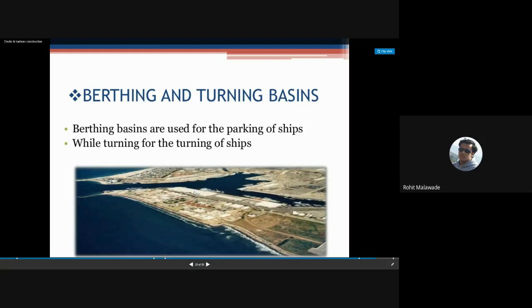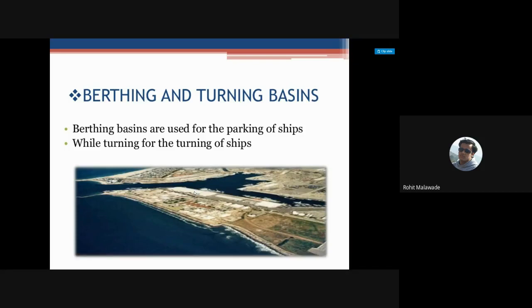Again, we need to take care that wherever your ships are going to berth or turn, an ample quantity of water should be there even during low tide. During high tides there is no problem with the water quantity, but during low tides the water will be less in your harbors.